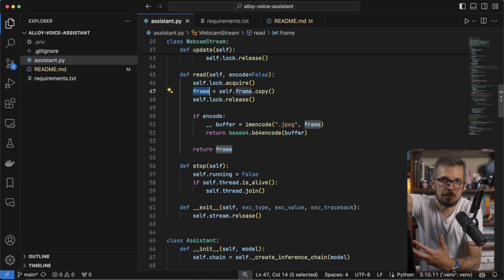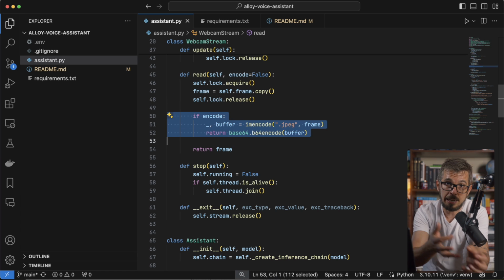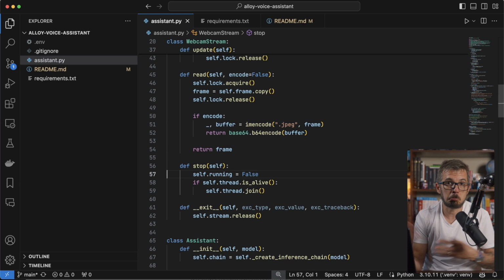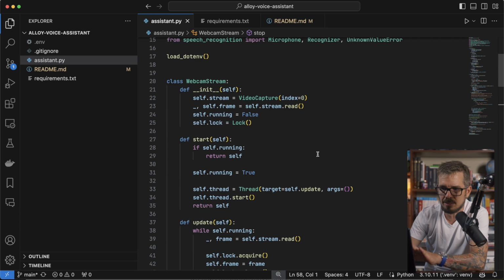So now if something else was going to update this, now it can. And after I have that frame, if encode is true, I'm going to encode it in base 64 and return it. If not, I'm just gonna return the frame. And then I have a stop function that just stops the thread and joins it. So nothing fancy here.